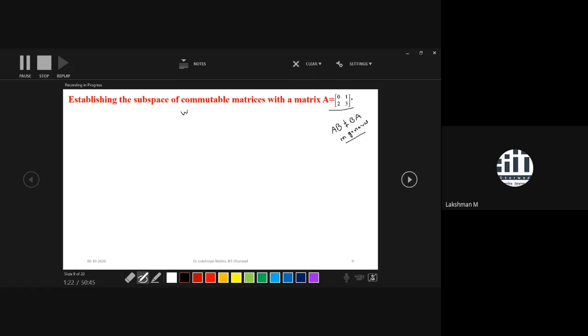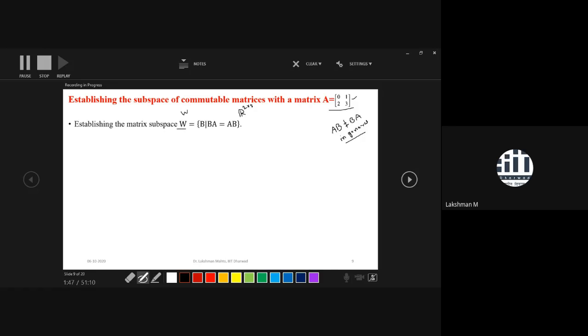So we will try to find all those matrices which are commutable with this given matrix A. What is the problem? We have to establish that this W is a subspace of the collection of all matrices, that means 2 by 2 matrices, which we denote by R^(2x2).